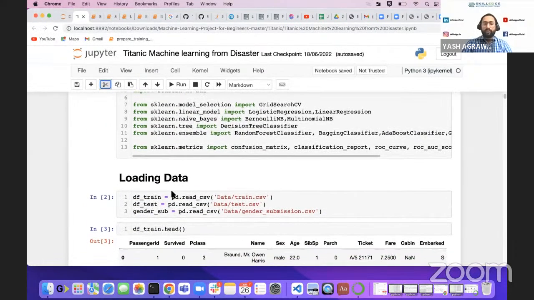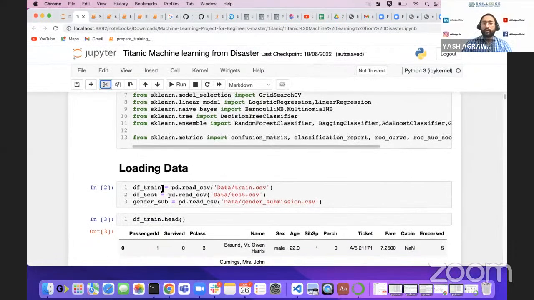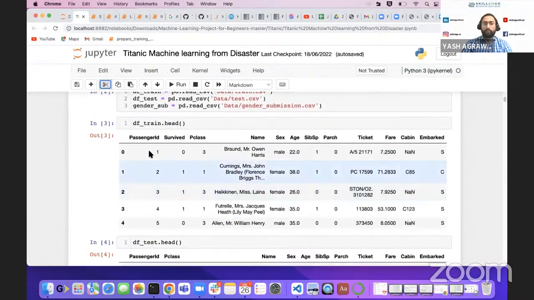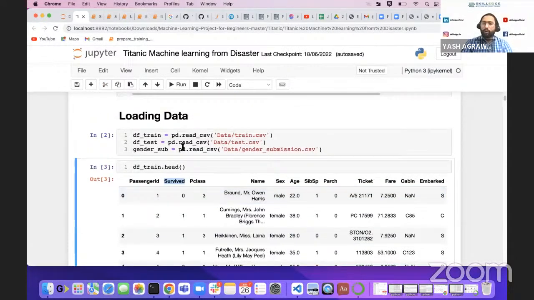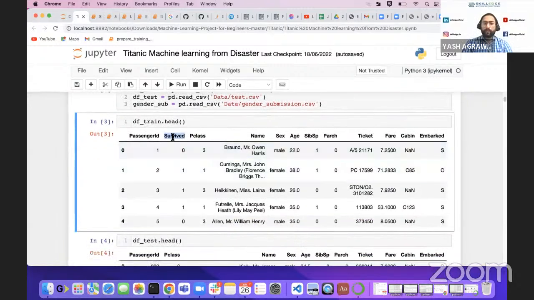Now, once you are moving with your problem, you should import your data. Okay, let's see what kind of data we have. So we have passenger ID, survived. For loading your data into the model, we have the read underscore CSV function. With the help of this function, we load the CSV data into a pandas data frame. Now we have a head function. What this head function will do is give you some instances of your data.